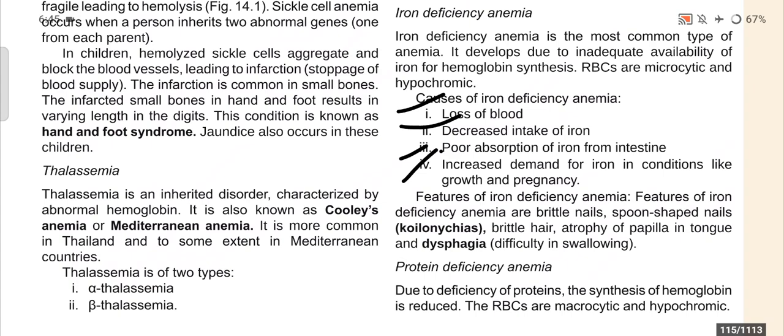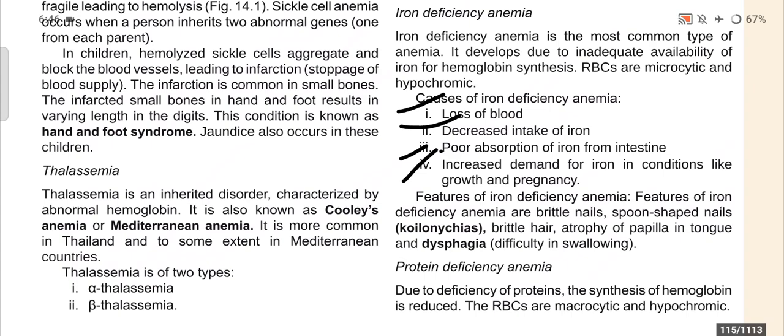Now, features of iron deficiency anemia. Features are brittle nails, spoon-shaped nails, which is known as koilonychia, brittle hair, atrophy of papilla in the tongue, and dysphagia, difficulty in swallowing. So, what are the signs and symptoms by which you can know that the patient is suffering from iron deficiency anemia?